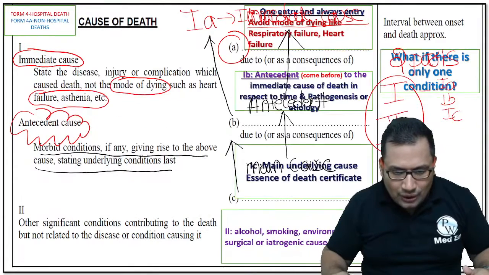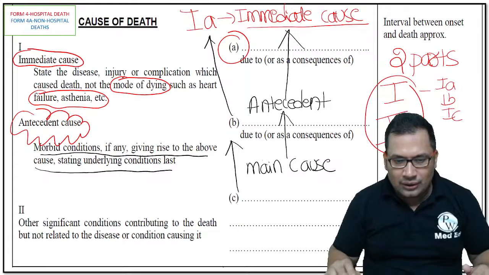It's all based on the pathogenesis or the time of onset. You can remember like that, grandmother, mother, and granddaughter. You will not forget it. So come back to this now.